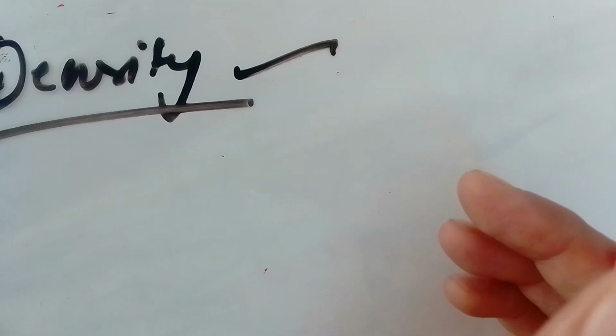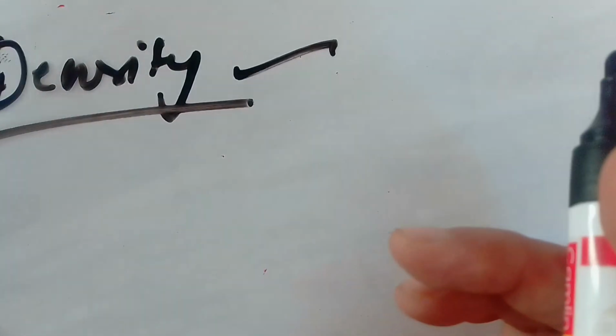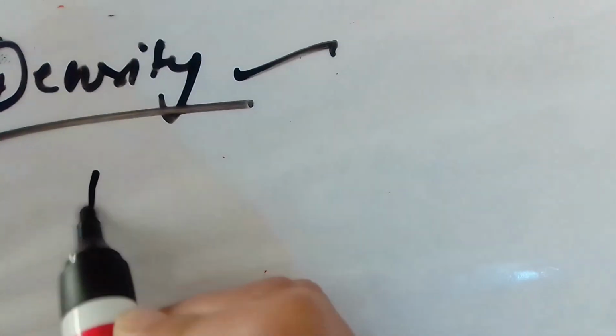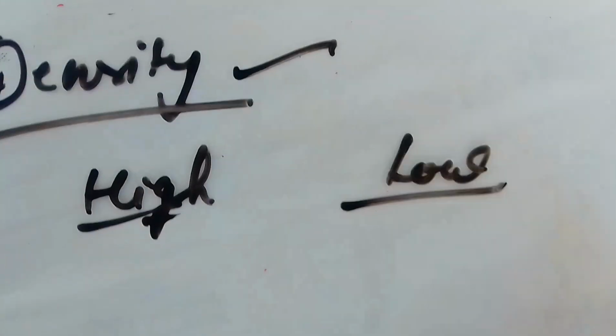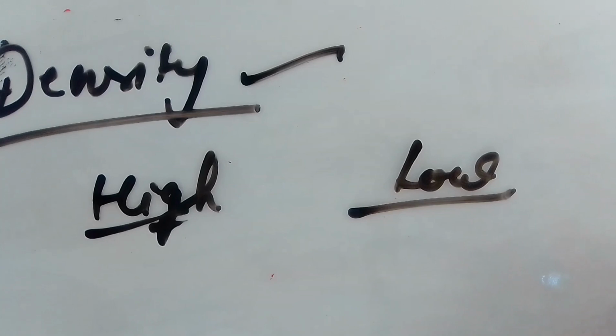Simply, we can measure the density of any material by measuring its volume and mass, right? So remember that density of a metal means the certain amount of weight it has. That is the density. So metals have high density. On the other hand, non-metals have low density, right?